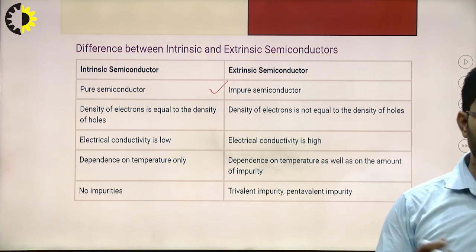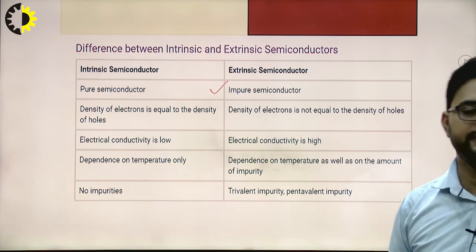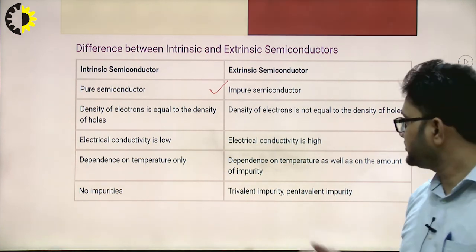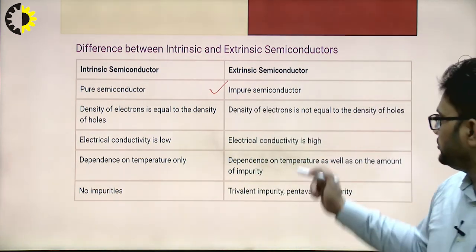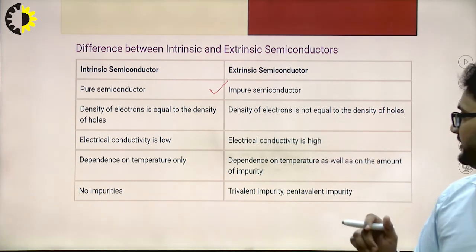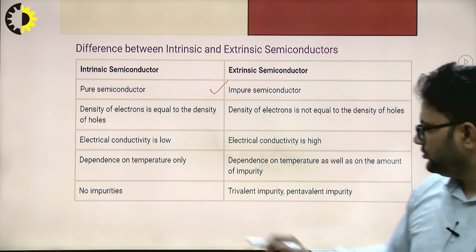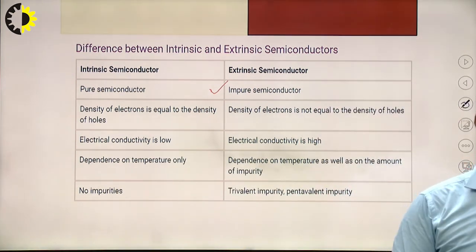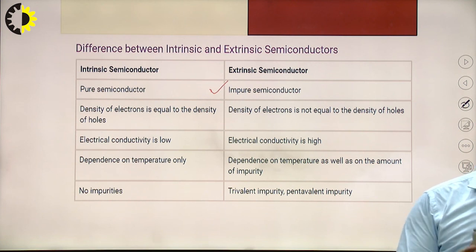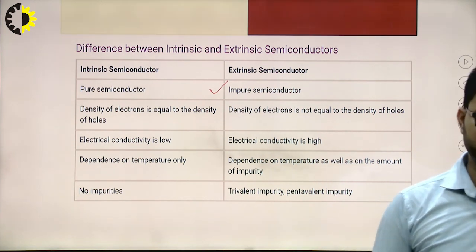Because an equal number of covalent bonds will be broken, so there will be an equal number of electrons and holes. Now in the case of an extrinsic semiconductor, the density of electrons is not equal to the density of holes, right? Also, the electrical conductivity is low in the intrinsic semiconductor as compared to the extrinsic semiconductor, which has high conductivity.